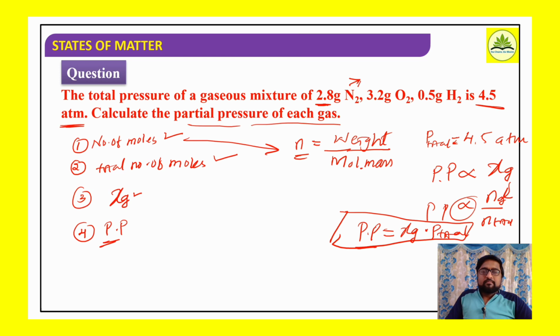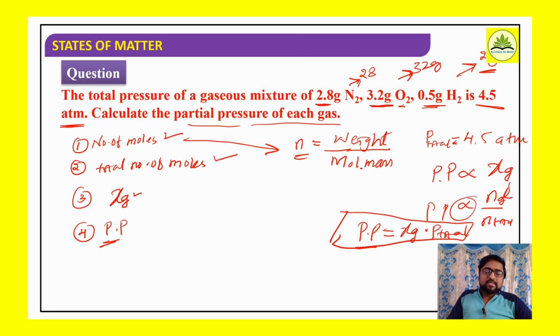What is the molecular weight of nitrogen? It is 28, right? 14 plus 14. For oxygen, the weight is given as 3.2 gram, and the molecular weight of O2 is 32 gram. For hydrogen, the weight is 0.5 gram, and the molecular mass is 2 gram, H2, 1 plus 1.